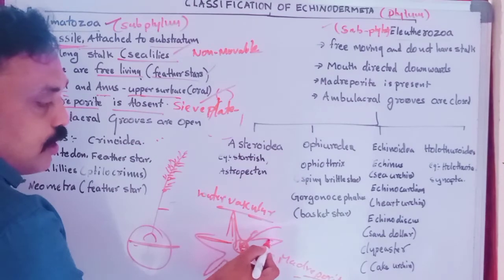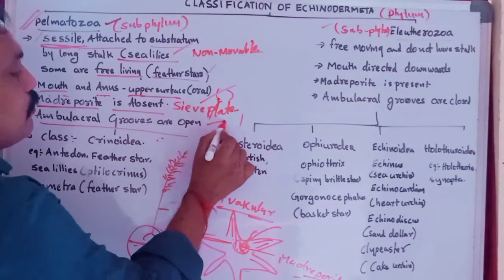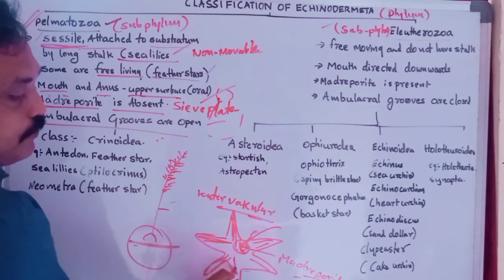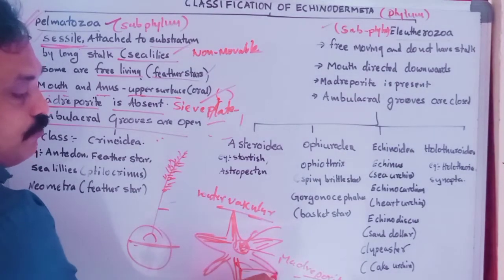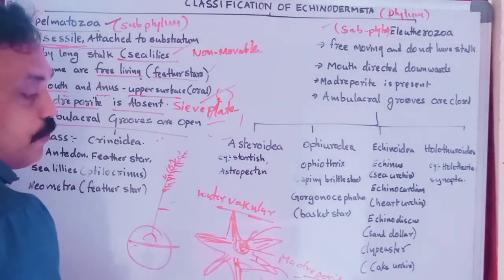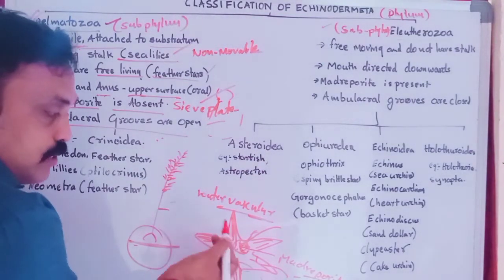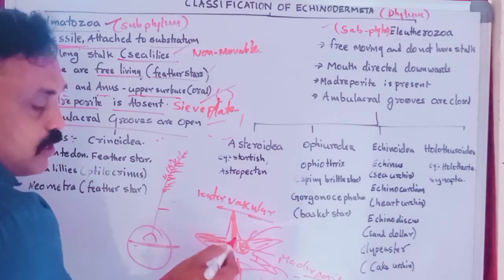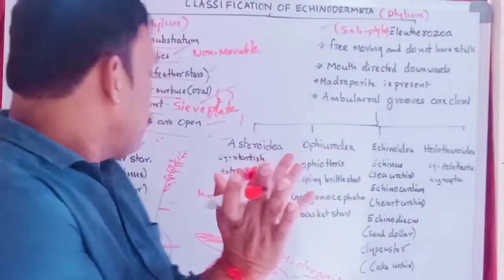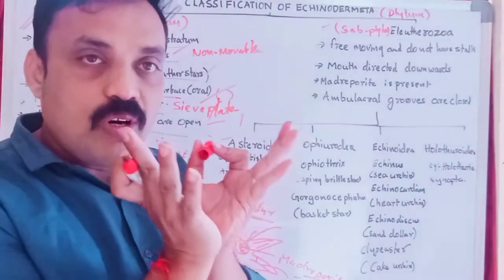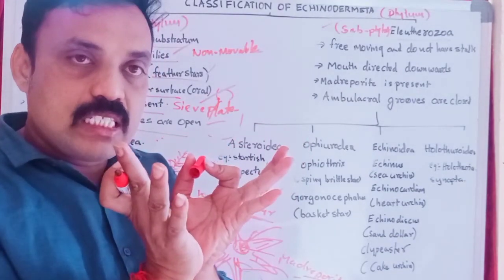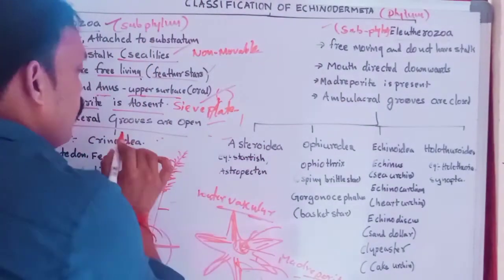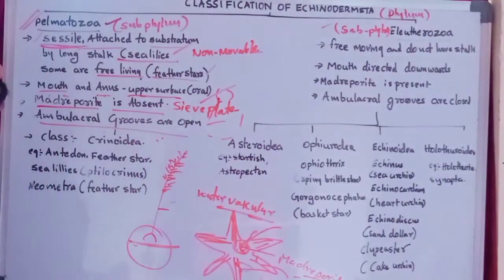Here the water vascular system is open. The grooves, canals, channels are open. Directly water is entered without Madrephorid, no need for Madrephorid. For example, if the water vascular system is closed, Madrephorid is needed. But here it is an open structure, so the ambulacral grooves and radial channels are open, and water enters directly into the body.